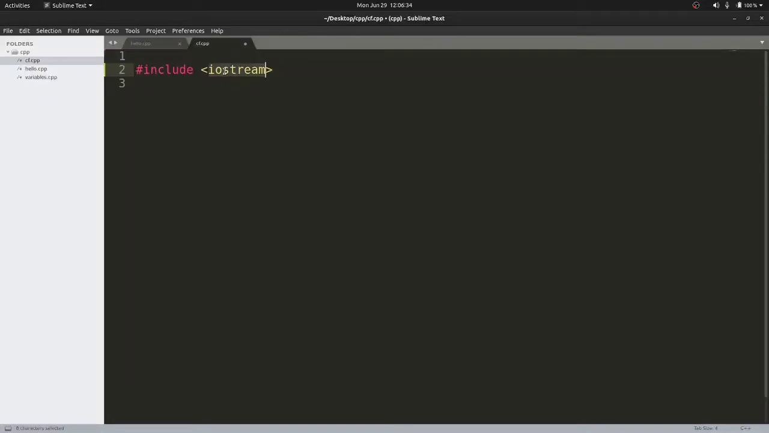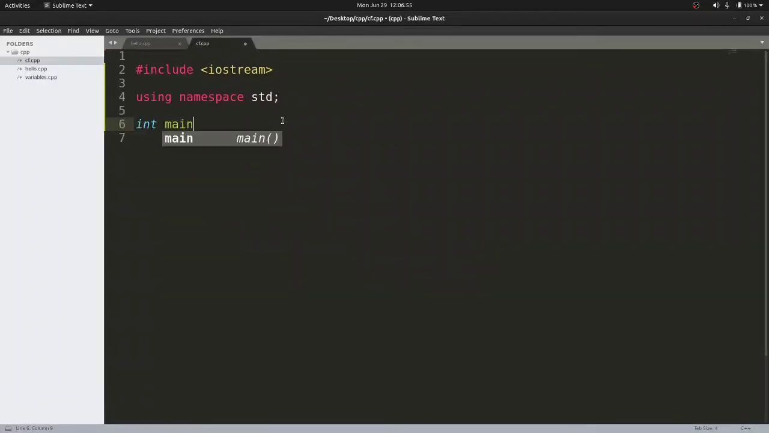So this is the header file which will help us to perform input output by providing the objects such as cin and cout, and then we will use the namespace command, using namespace std. So we will be using the standard namespace. Using this statement will help us to avoid writing std:: all the time, right?